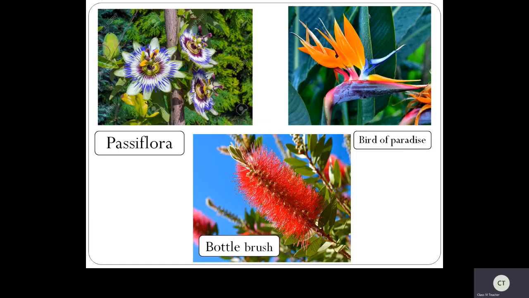Okay. Now see this is a passiflora. See how beautiful it is. It is very different, right children? This is also a flower. Its name is passiflora. And see this bottle brush. Have you observed this? Just like a bottle brush. Now see this. This is not a bird. See how beautiful it is. Yes, this is not a bird. This is a flower. It is a bird of paradise.